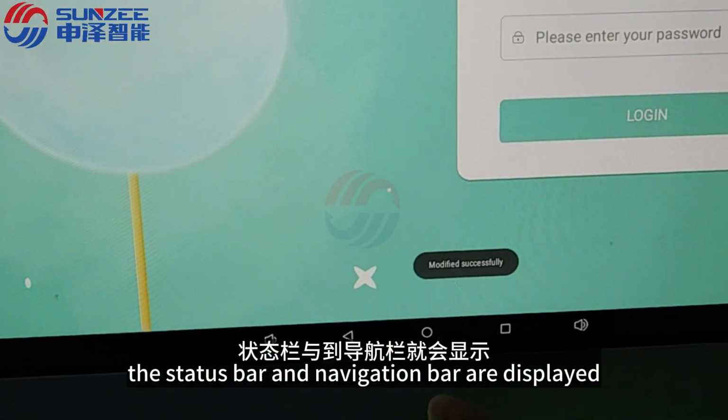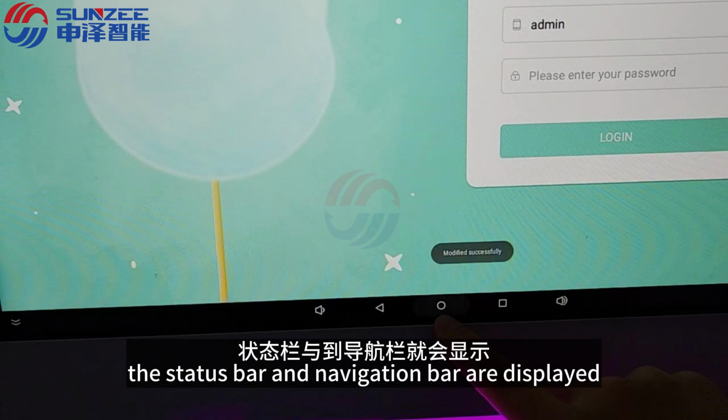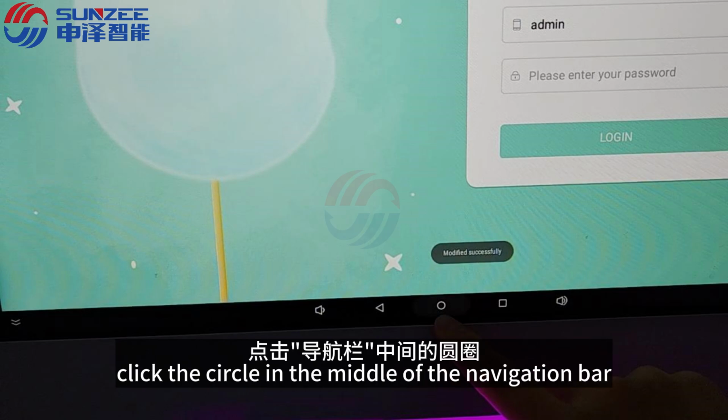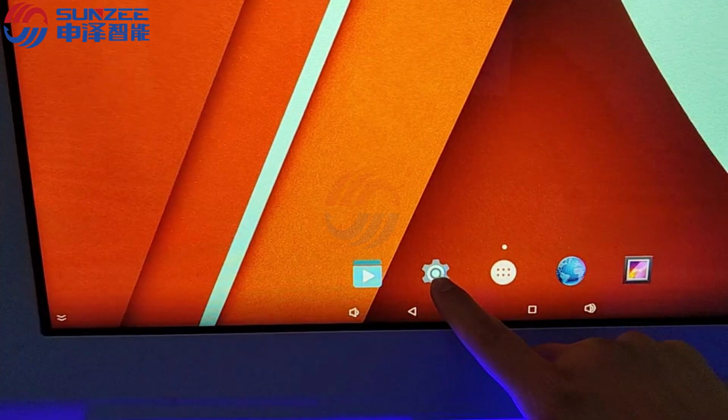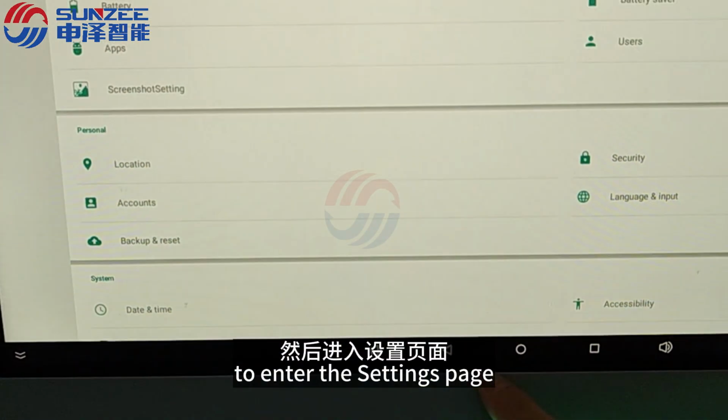The status bar and navigation bar are displayed. Click the circle in the middle of the navigation bar, enter the desktop. Then click the second gear on the left to enter the settings page.